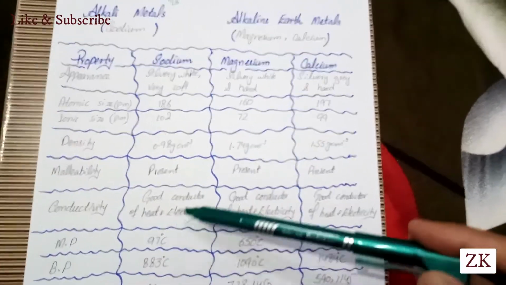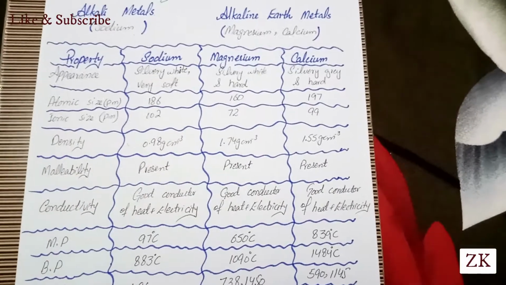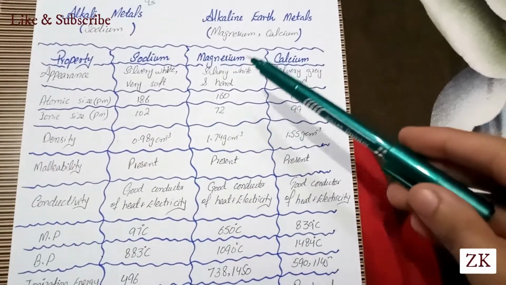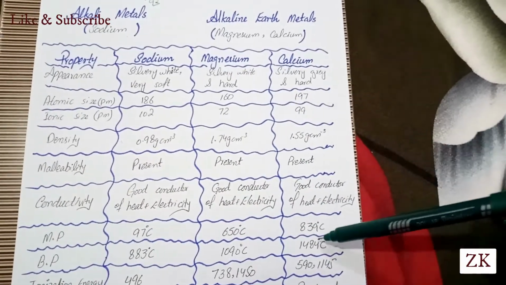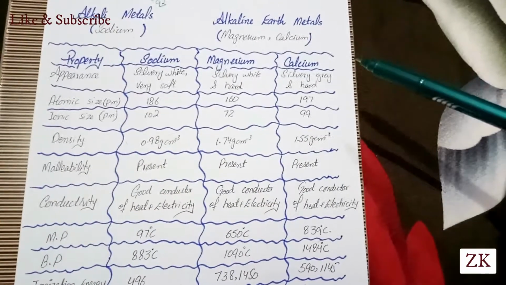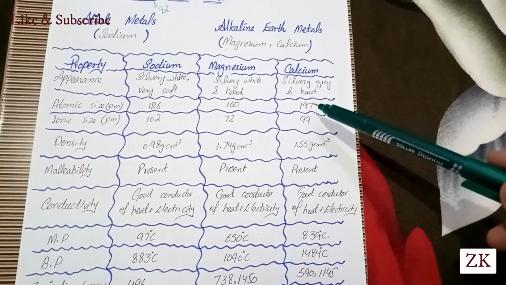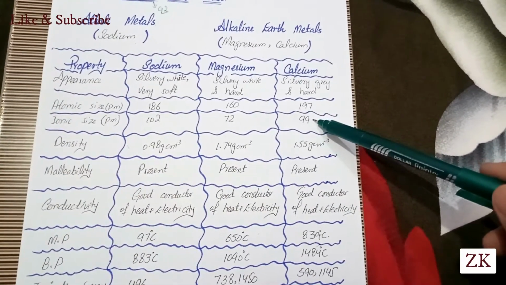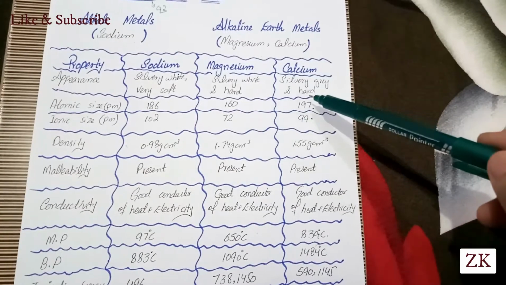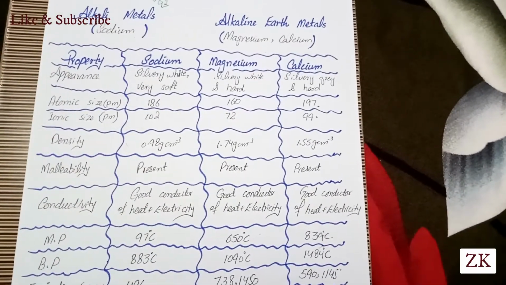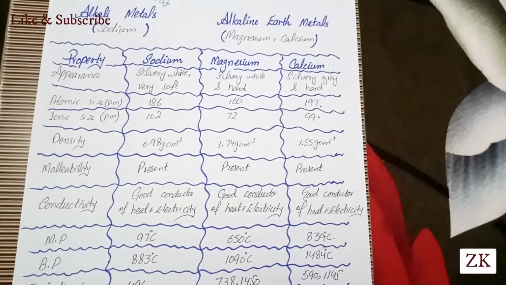As we can see, the melting point of sodium is 97 degrees Celsius, magnesium is 650, and calcium is 839 degrees Celsius. There is again an exception between the melting points of magnesium and calcium. The atomic size of calcium is more than that of magnesium, so the melting point of calcium should be less than that of magnesium, but it is vice versa.